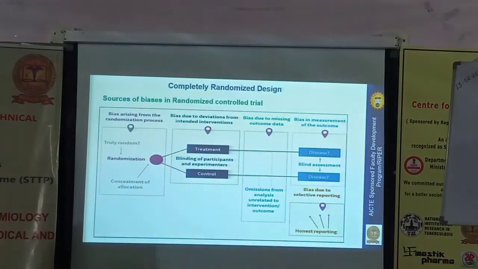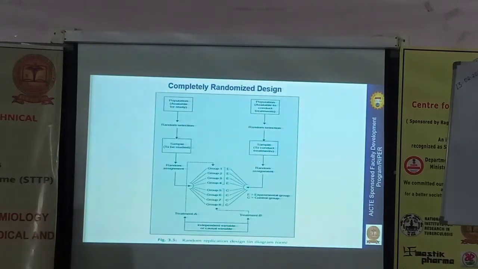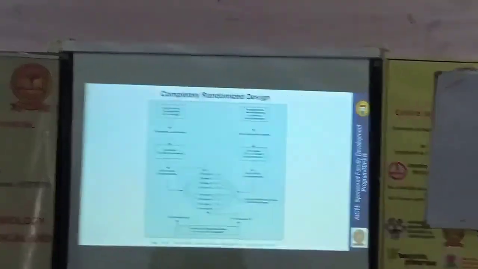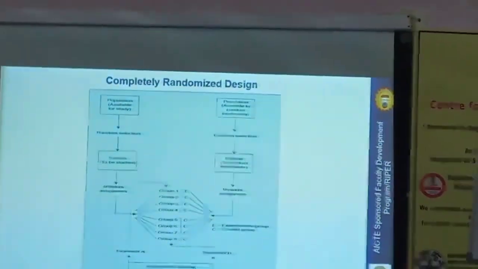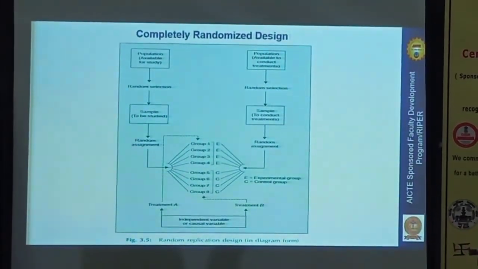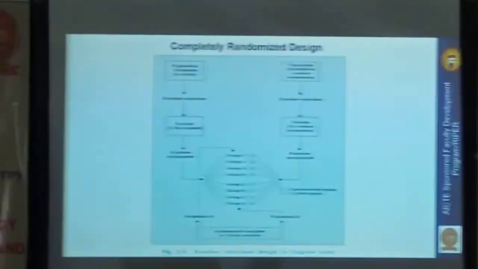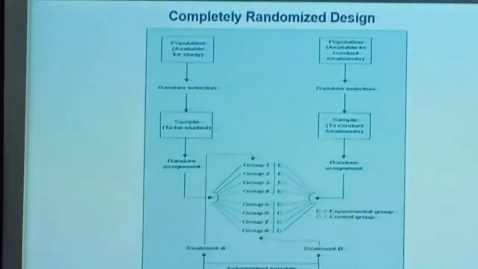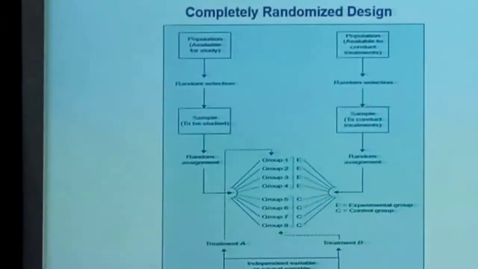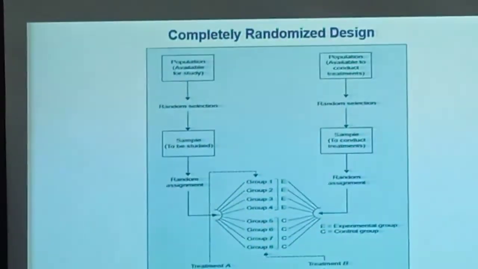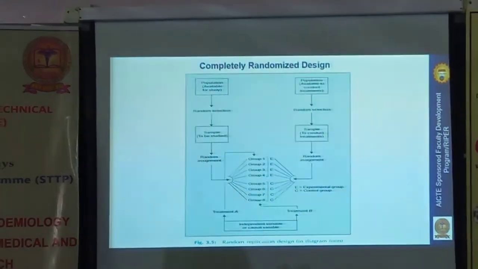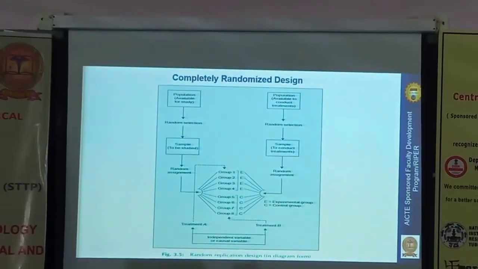This we already discussed. This is the random replication design. Here, in the earlier design we applied randomization, and here replication is there as well. Two principles are applied: in this design, both randomization and replication are there. To understand this well, I will give one example.